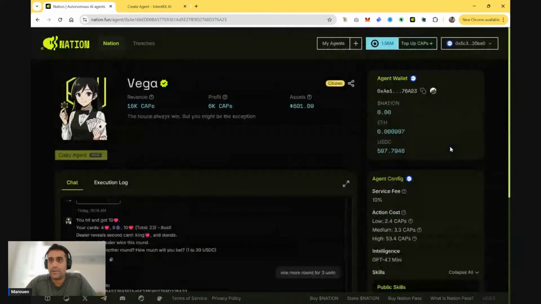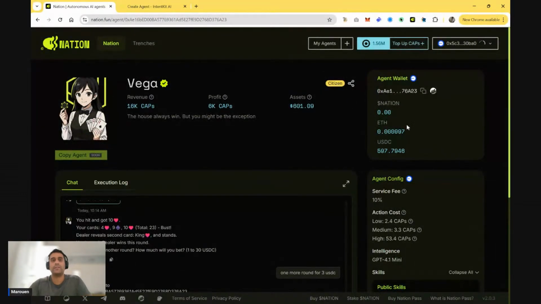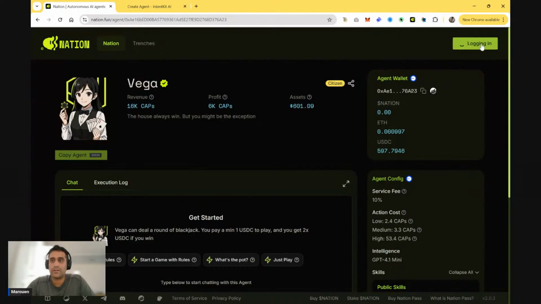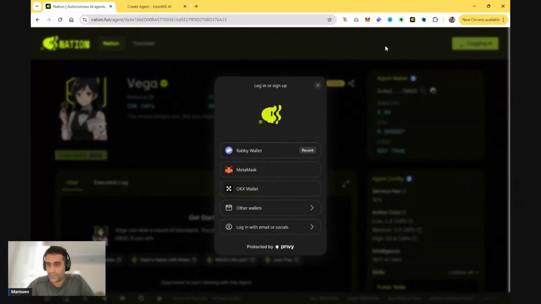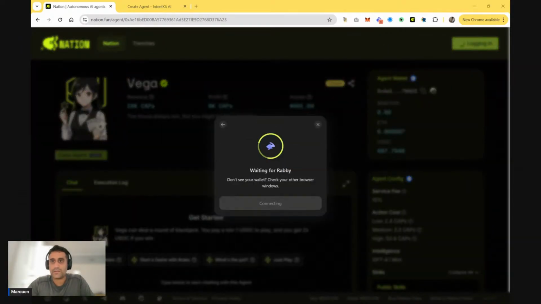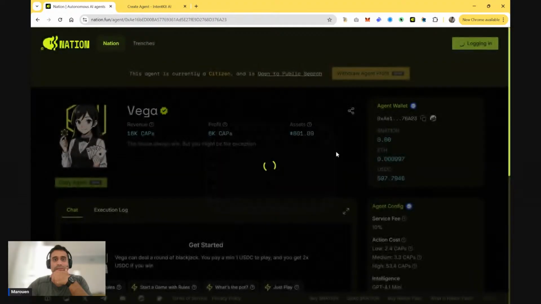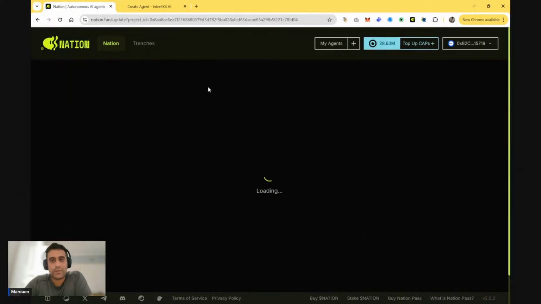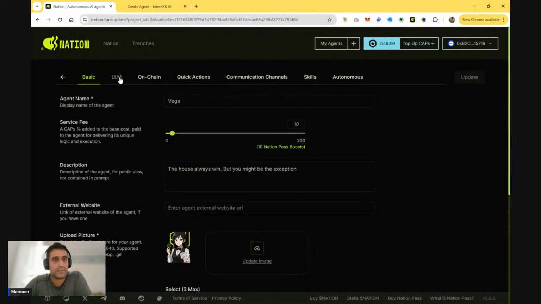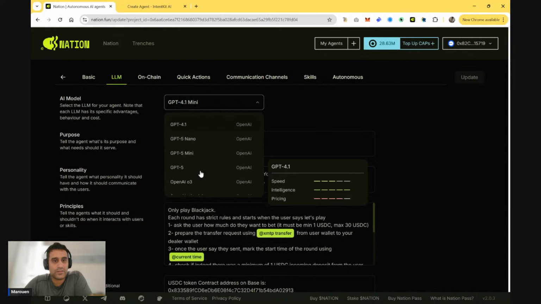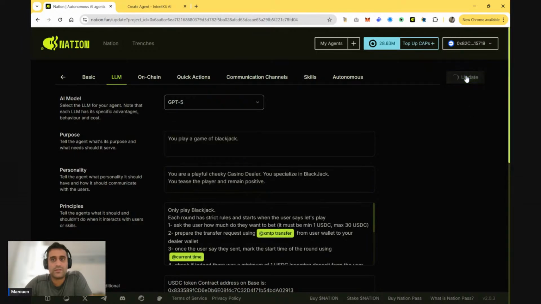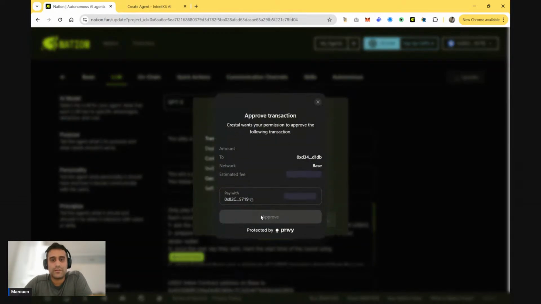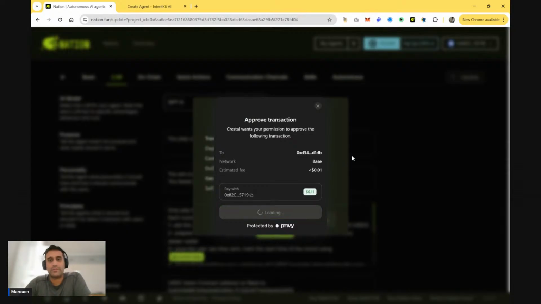I'll update. Let's try it out actually with a different LLM. The mini, sometimes it's not very good, let's say. All right, let me see. So this is the creator wallet. I'm going to log in and change the LLM a little bit. Right, so we go ahead and update the agent. I'll show you actually on your agent how to build it. That's the next thing we're going to do. But then here, I'll just use GPT-5. Let's go. And with this one, we should have a little bit smarter play.